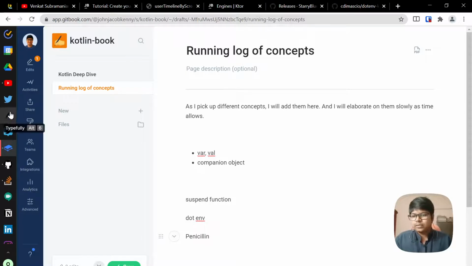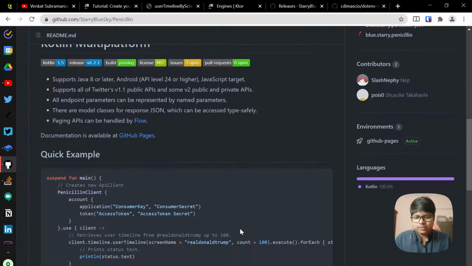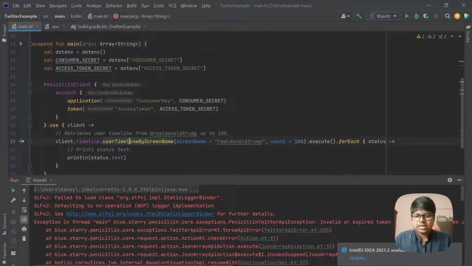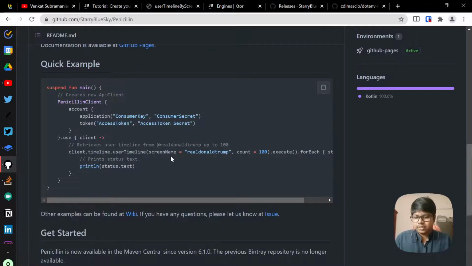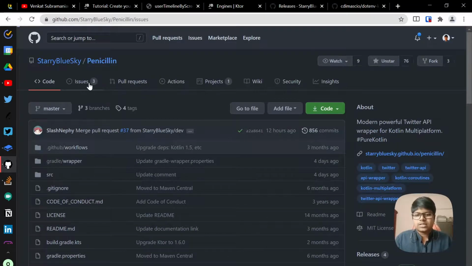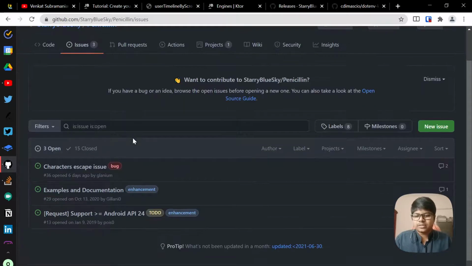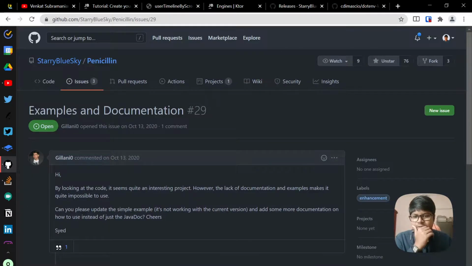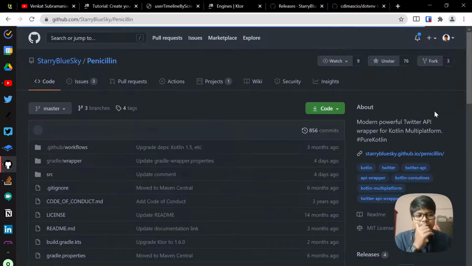Yeah, I think one more thing that we can do is, so we saw that this user timeline has changed to what was it called? User timeline by screen name. So perhaps we can ask them if this is an issue, or we can raise this point. I'll just try to create a new issue here. It's like all of us have to contribute to this, and that's only how it will improve. So let me just check if they already documented this somewhere. No, okay. So I'll just create a new issue.